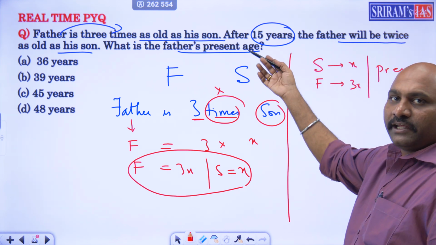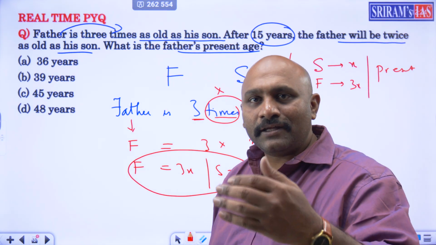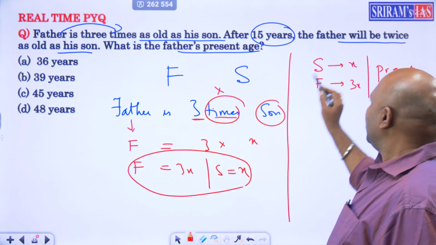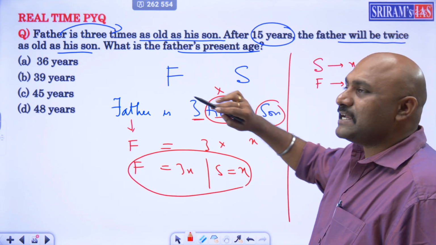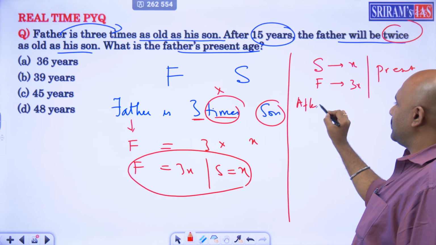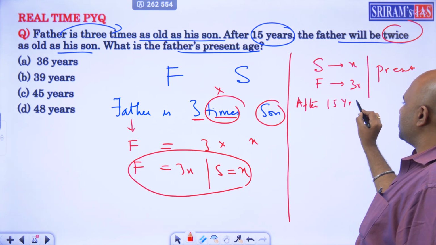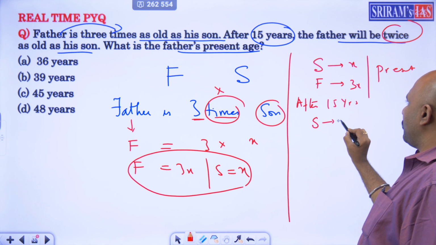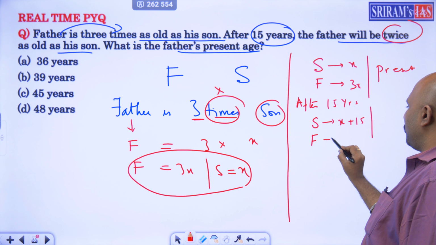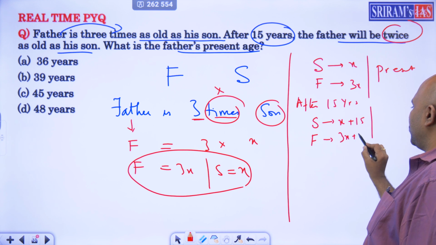Next, after 15 years, the father's age increases by 15, the son's age also increases by 15. Then the father will be twice as old as his son. So after 15 years, son will become x plus 15 while father will become 3x plus 15.